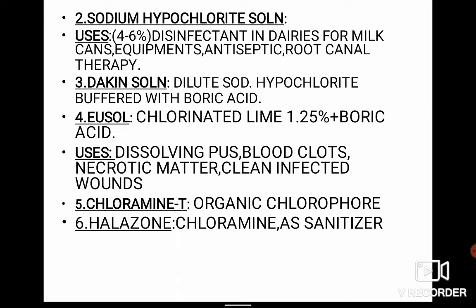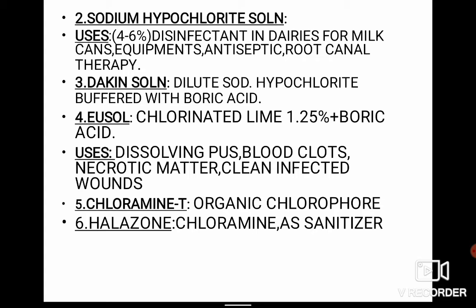Then there are different other antiseptics. These are the sodium hypochlorite solution. Again, it is commonly used in hospital practice. These are 4 to 6% disinfectants in milk dairies, milk cans, equipment. Then it can be used as an antiseptic in root canal therapy. Then Dakin solution is a dilute sodium hypochlorite solution which is buffered with boric acid. It is added with the boric acid.